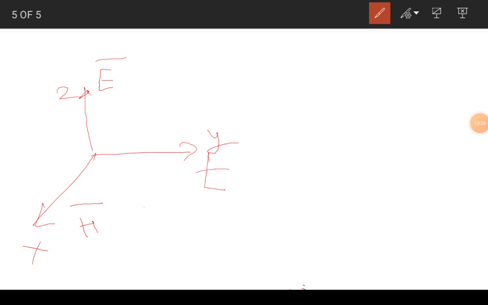So the electric field, the magnetic field and the direction of the wave are perpendicular to each other. If I put my fingers going from E to H, my thumb points to the direction which is the wave direction.